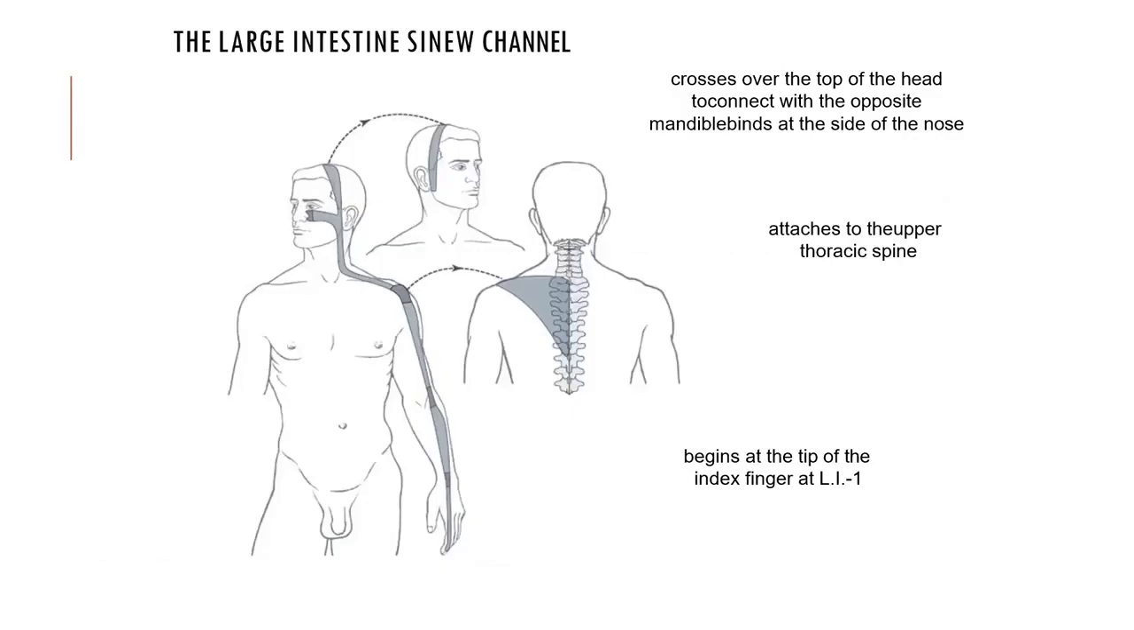So we have here the large intestine sinew channel: it crosses over the top of the head to connect with the opposite mandible, binds at the side of the nose. It attaches to the upper thoracic spine. So this one begins at the tip of the index finger at LI1.